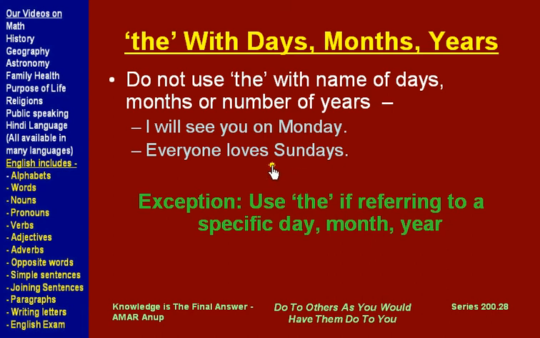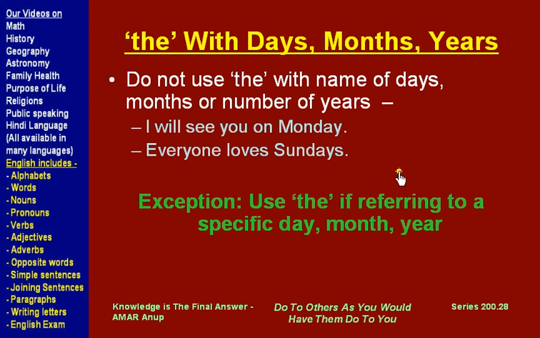Everyone loves Sundays, so Sunday is a name. Sundays is a noun representing all Sundays, but we don't use the before the name of the day. It could have been everyone loves June, and again, because June is the name of a month, we do not use the before that.